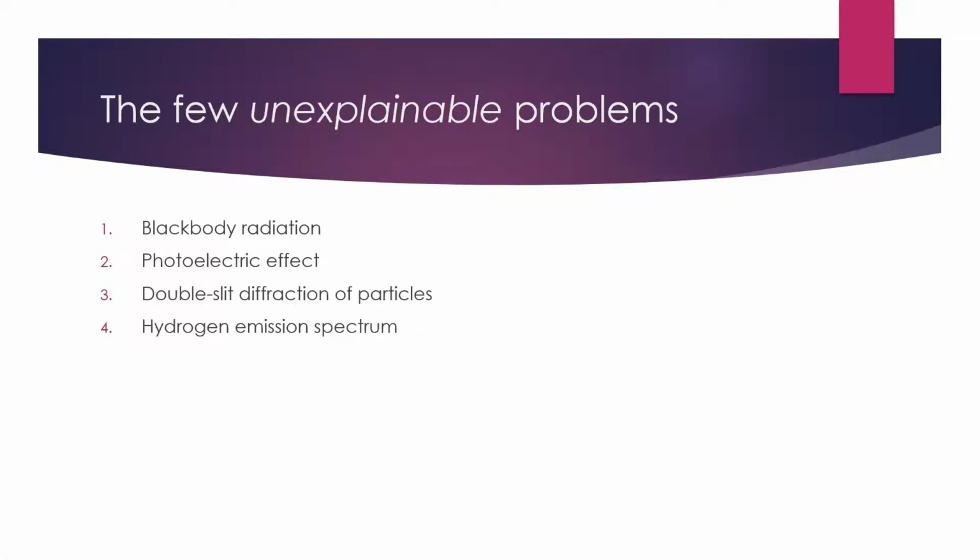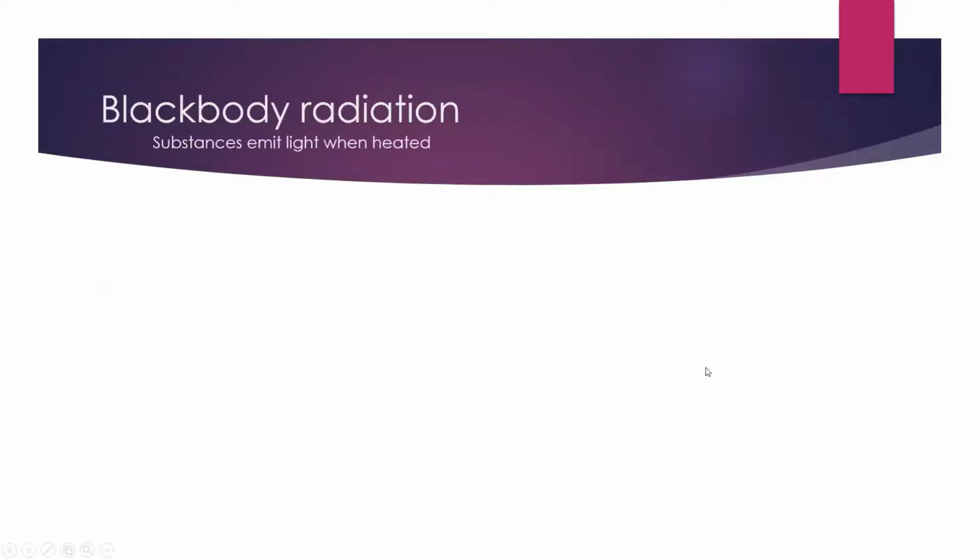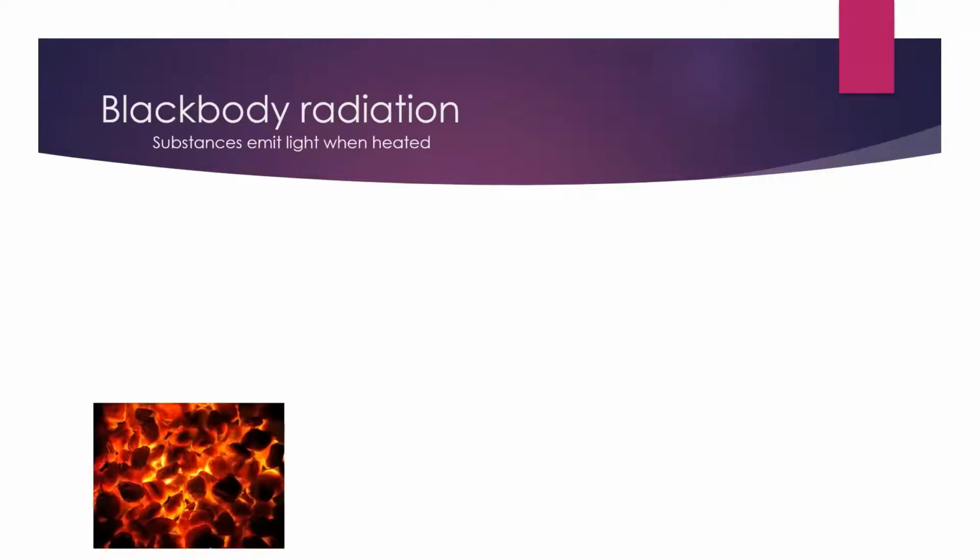Okay. So the first problem that we're going to discuss is also the first problem, in chronological order of its solution, and that is the problem of black body radiation. There's a lot of hard to understand things going on here. So what do I mean when I say black body radiation? One example of black body radiation is hot coals. You add heat to charcoal and it glows, it emits light. That's essentially what's going on with black body radiation. Heating up things causes them to emit light, and what kind of light does it cause them to emit, and can we understand that? Those are the questions we're going through here.